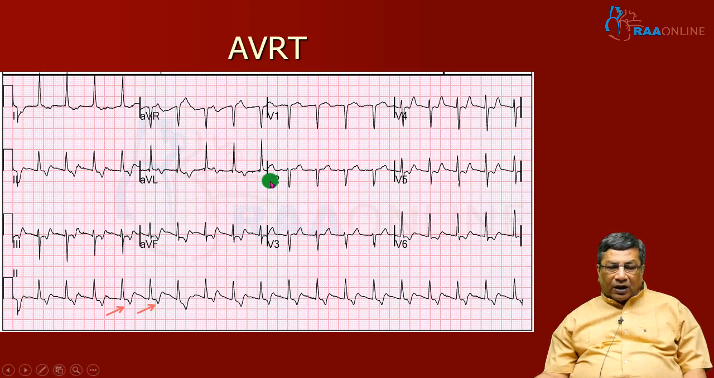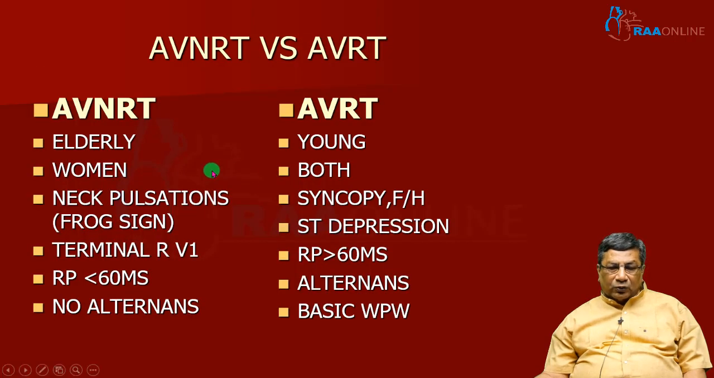That's why this is called orthodromic tachycardia, because antegrade conduction is occurring through the normal pathway or normal conduction system. What are the differences between AVNRT and AVRT, atrioventricular reciprocating tachycardia, utilizing accessory pathway? Most often AVNRT is in elderly, AVRT is because of the congenital accessory pathway. It can happen in young, most often women here, most often both it can happen.